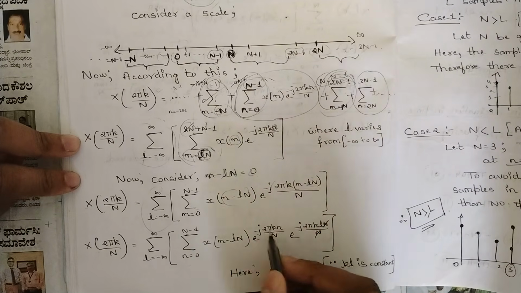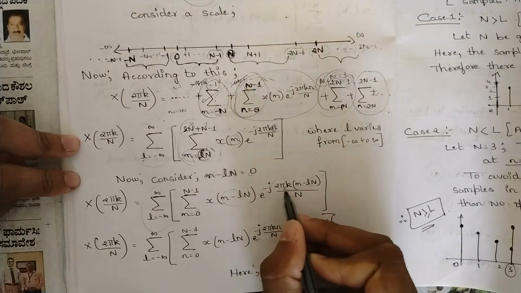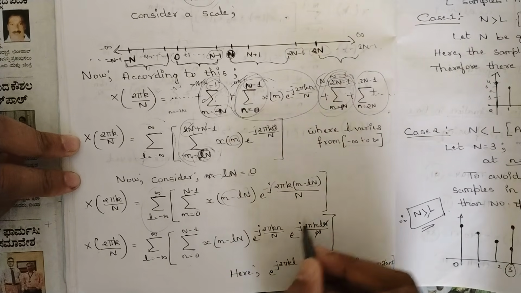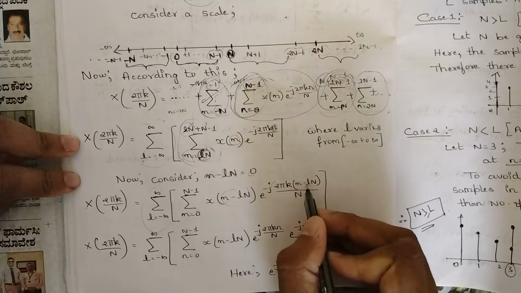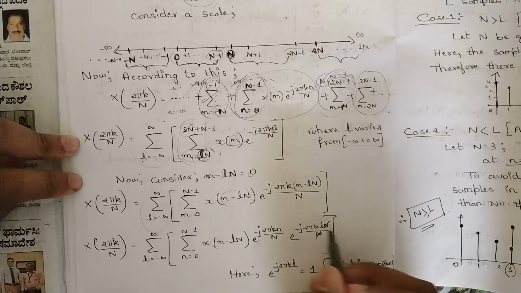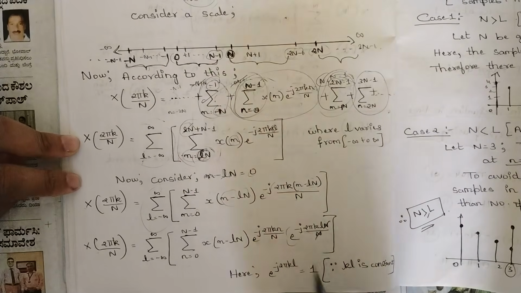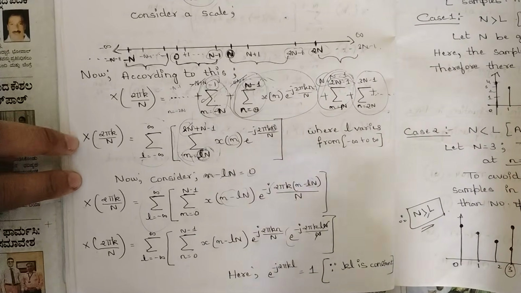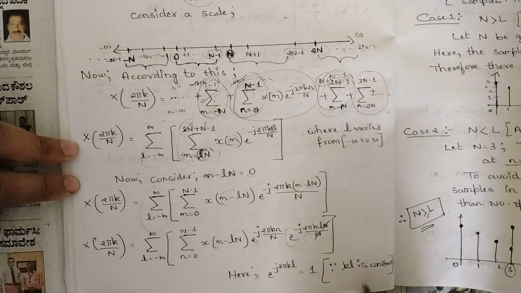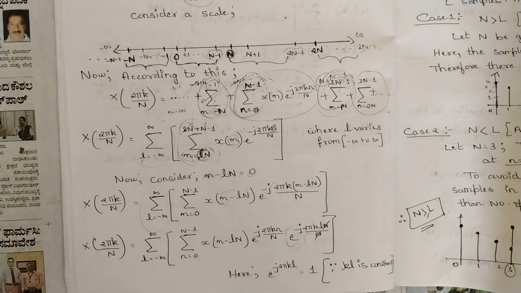Inside terms you should be multiplying e power minus j 2 pi k n by N into e power minus j 2 pi k L n by N, where this n and N would be getting cancelled here. We would be left with e power minus j 2 pi k L. Now this term e power minus j 2 pi k L is equal to 1. How it is equal to 1, that I would be telling you now.